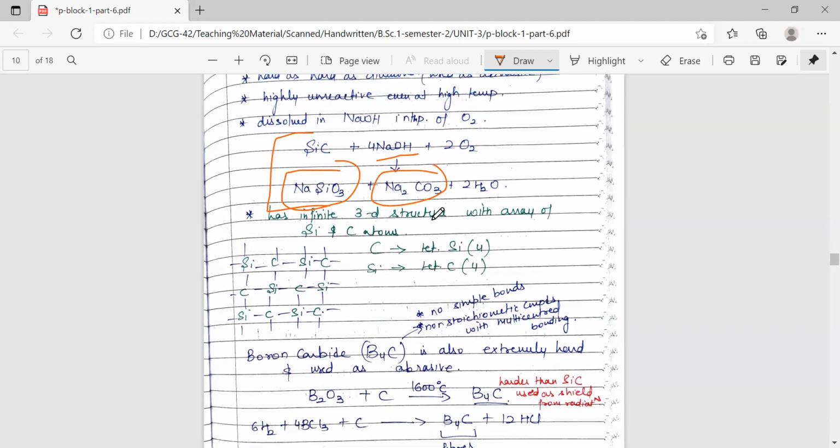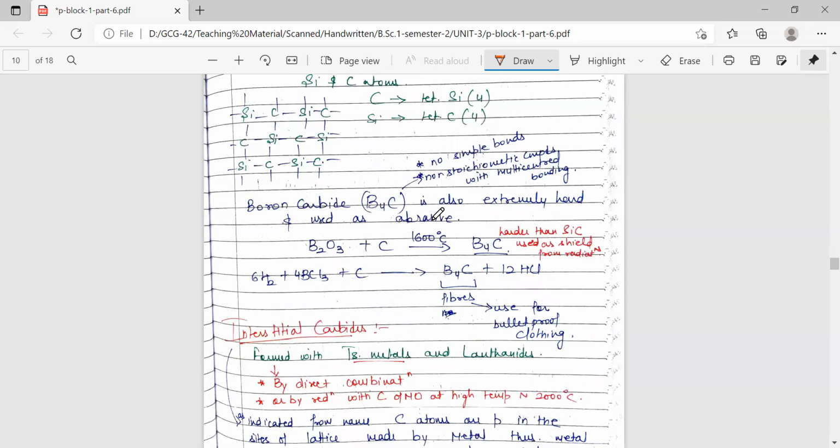Coming to the structure of silicon carbide, it has a three-dimensional structure with an array of silicon and carbon, where each carbon is surrounded tetrahedrally by 4 silicon atoms, and each silicon atom is surrounded tetrahedrally by 4 carbon atoms.